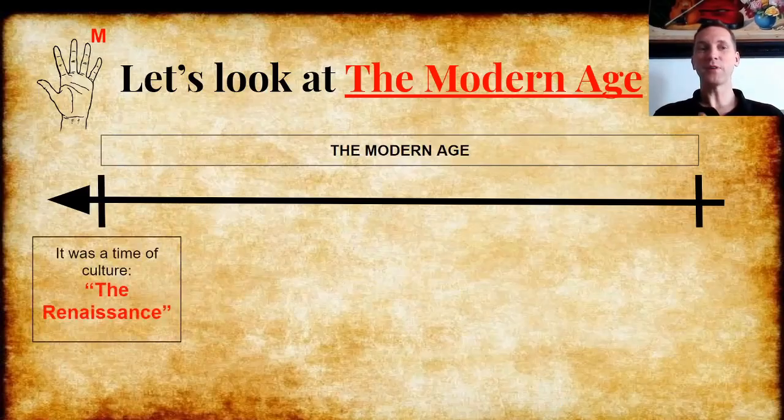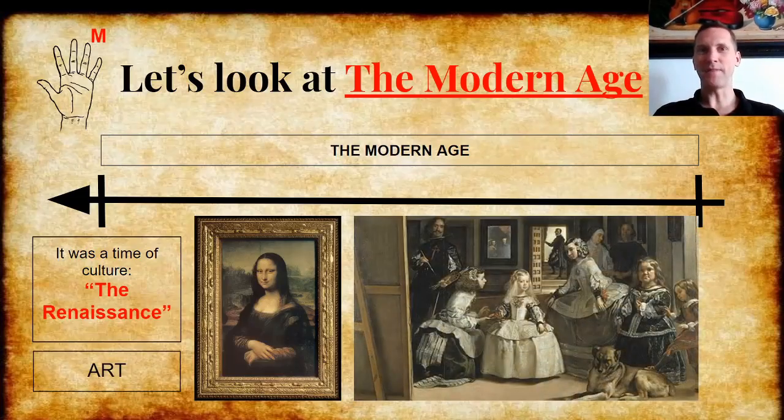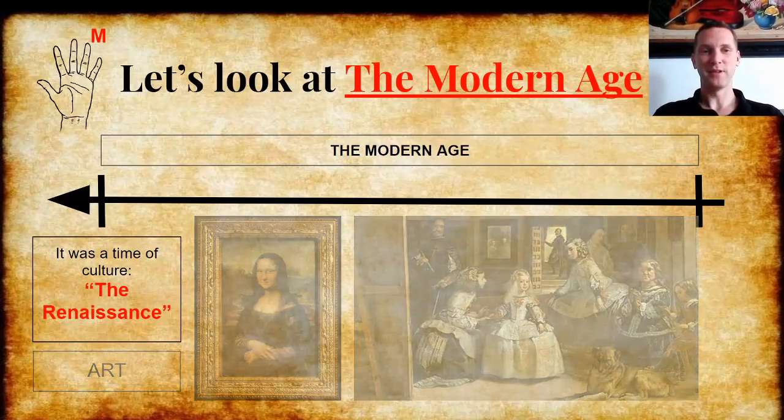It was a time of culture. The Renaissance. Renaissance means rebirth. In Spanish you say renacimiento. It was a time of culture in art. For example, in Italy, Leonardo da Vinci painted the Mona Lisa, and in Spain, Velázquez painted Las Meninas, and there were many more paintings, examples of incredible art from the Renaissance.